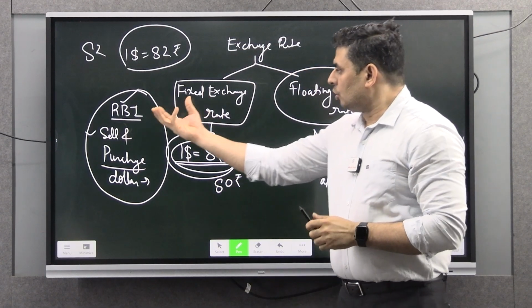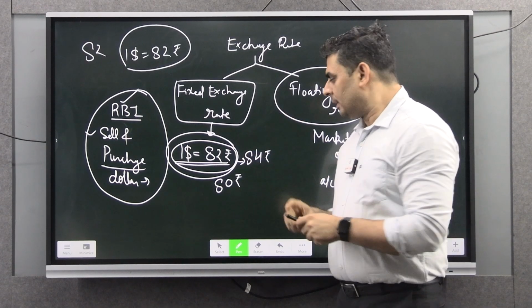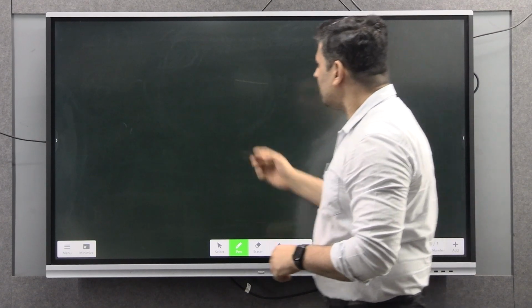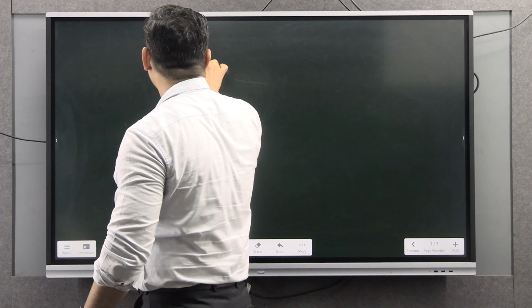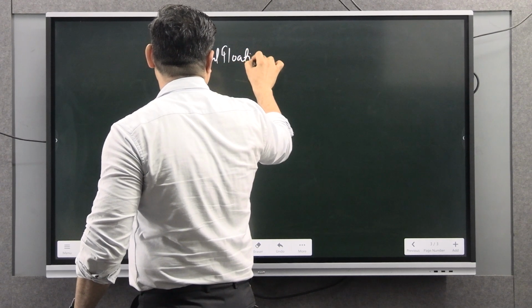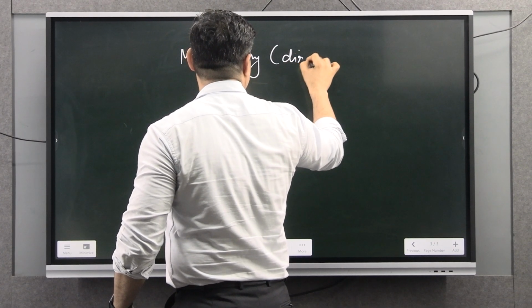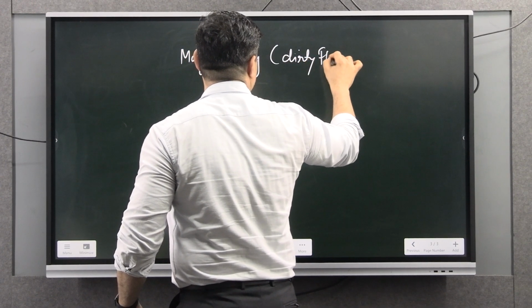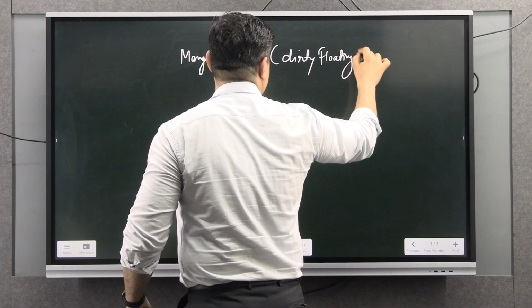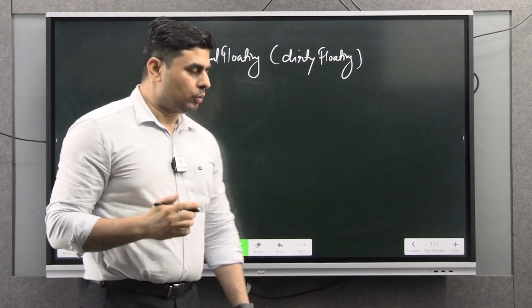RBI took both of them, and RBI called it managed floating. Sometimes it is also called dirty floating. Fine, dirty floating. In that, what will the central bank do?